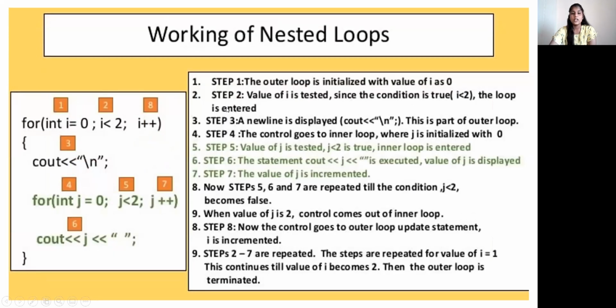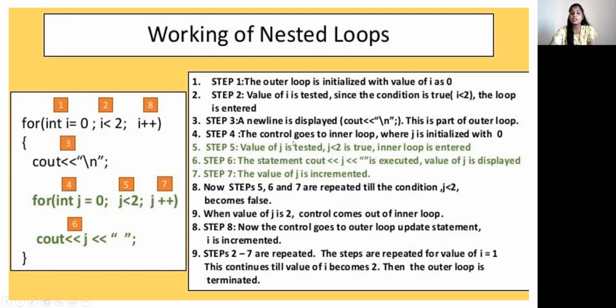Working of nested loops. Step 1. The outer loop is initiated with the value of i as 0. Step 2. The value of i is tested. Since the condition is true, when i is less than 2, the loop is entered. Step 3. A new line is displayed. This is part of the outer loop.